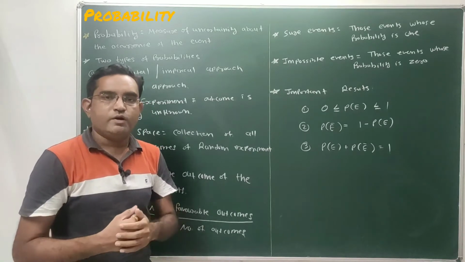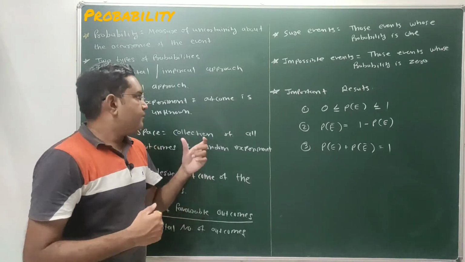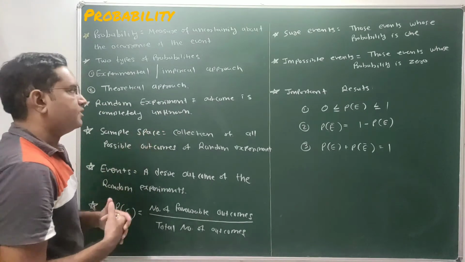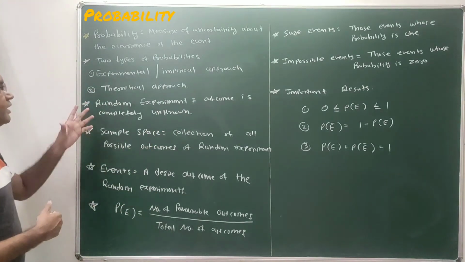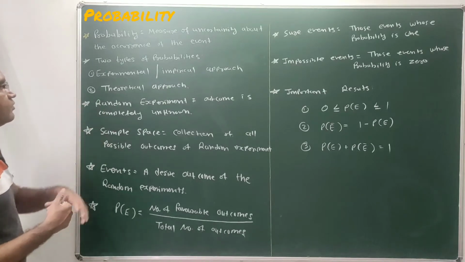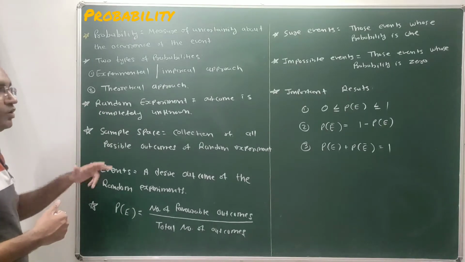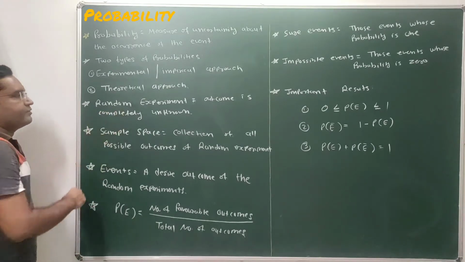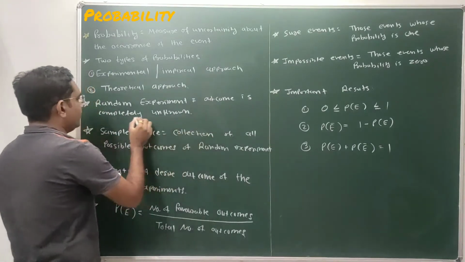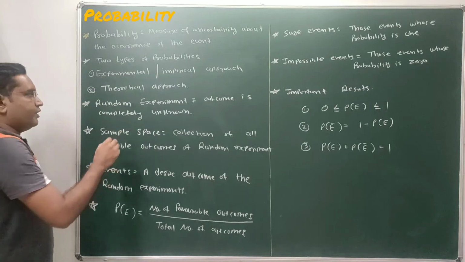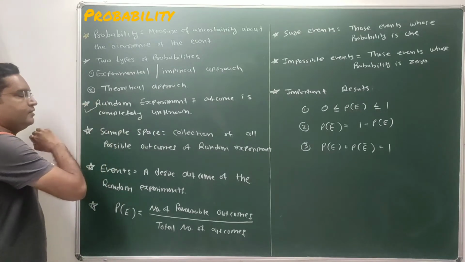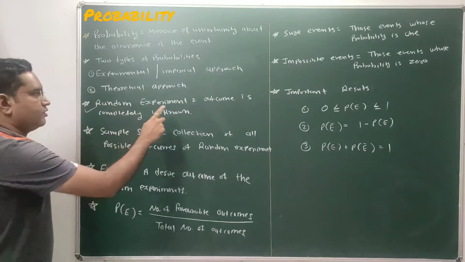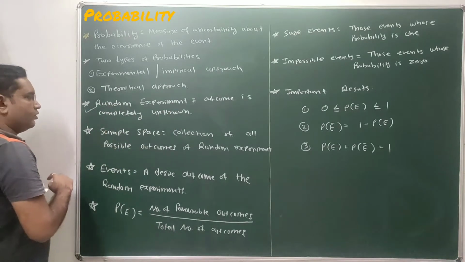Done. And we have to determine the probability of occurrence of that experiment. Done. So that is nothing but the probability. So two types of experiments are there, two types of probabilities are there, or we can say two approaches of probabilities are there. Done. So random experiment whose outcome is completely unknown. So in our maths we are finding the probability of random experiments. So outcome is completely unknown.